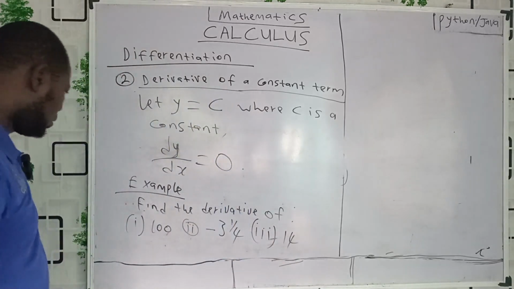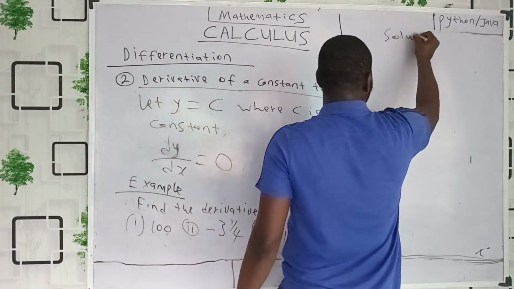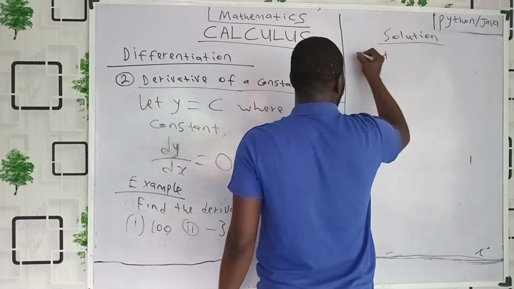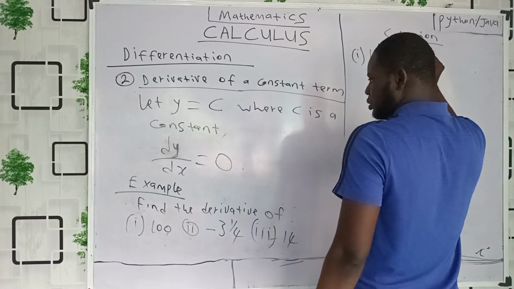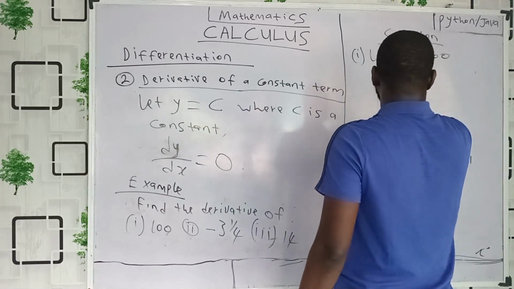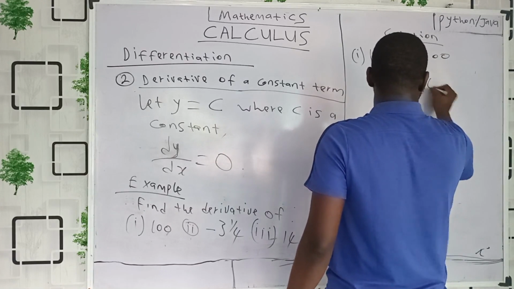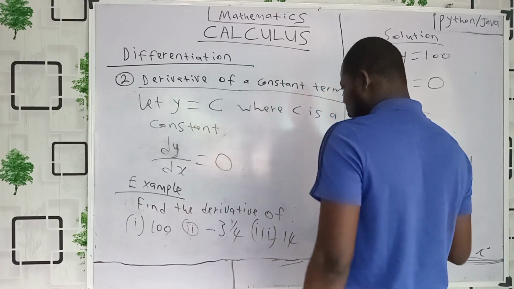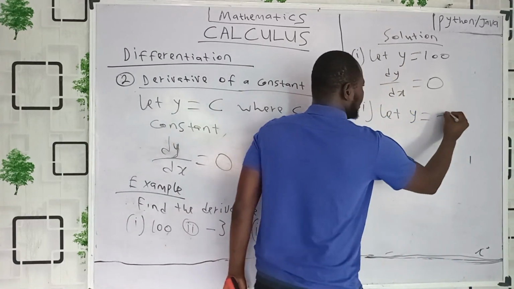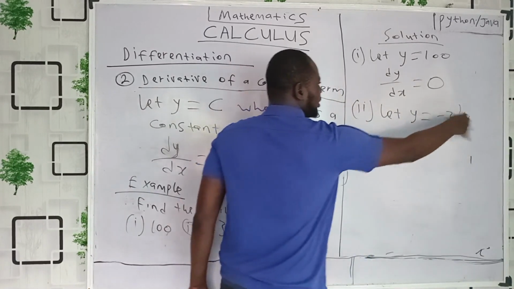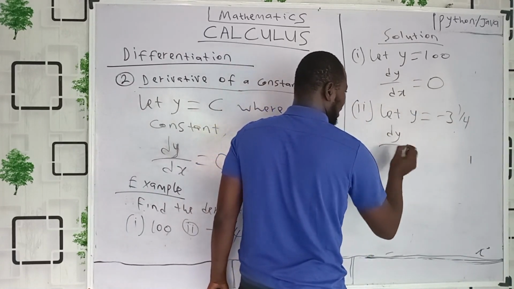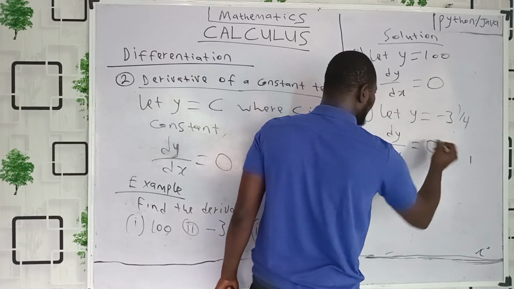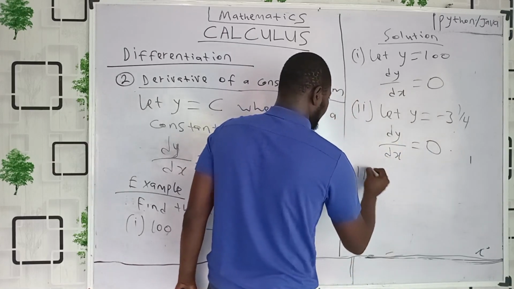Solution. Since they are all constants, they don't have anything like x. So let y in Roman figure 1 be 100. Therefore, dy/dx is 0. Roman figure 2, let y be minus 3 whole number 1 over 4. You don't need to even simplify this, just because it's a constant, it does not have anything like x. dy/dx is equal to 0.